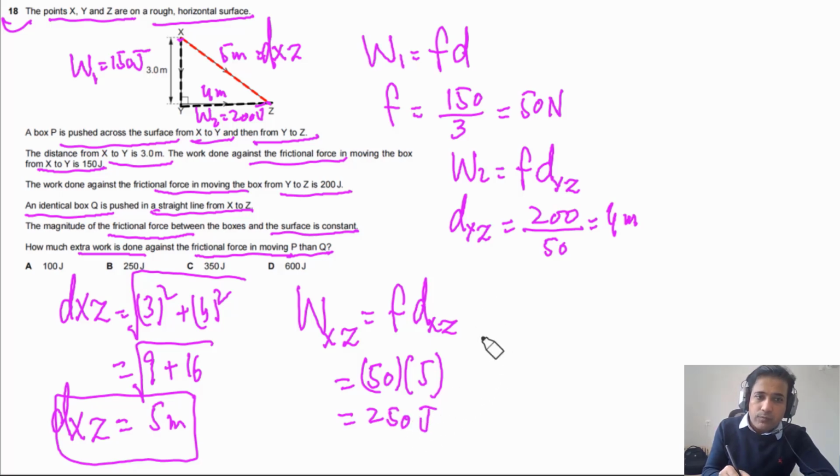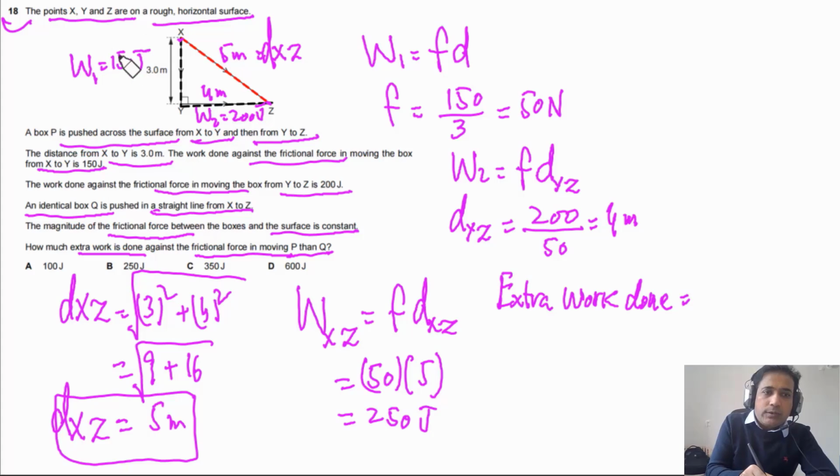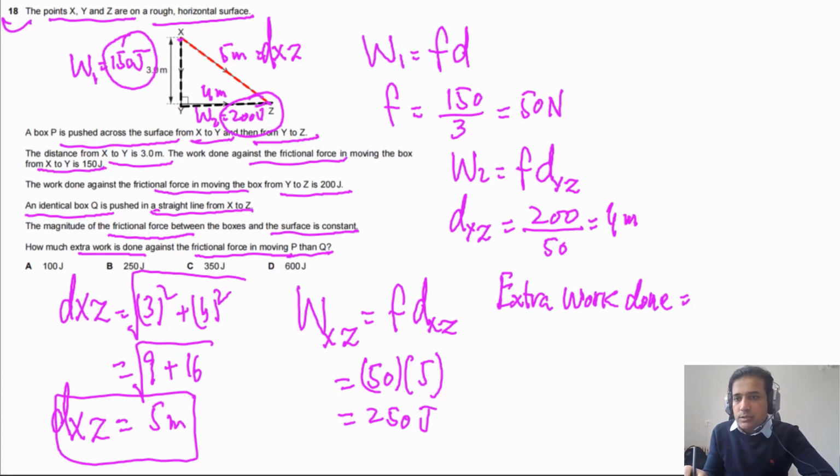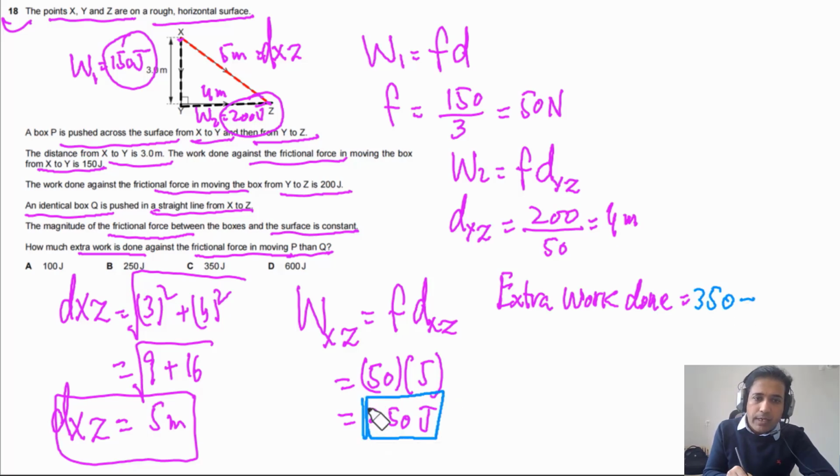We need to find out extra work done. So extra work will be the difference between these two. So what is total work done from x to y and y to z? We have 150 here, we have 200 here. So this is equal to 350 minus the work done from x to z. This is equal to 250. So in this case, we will get 100 joules. So this is the extra amount of work. So the answer for this question is A.